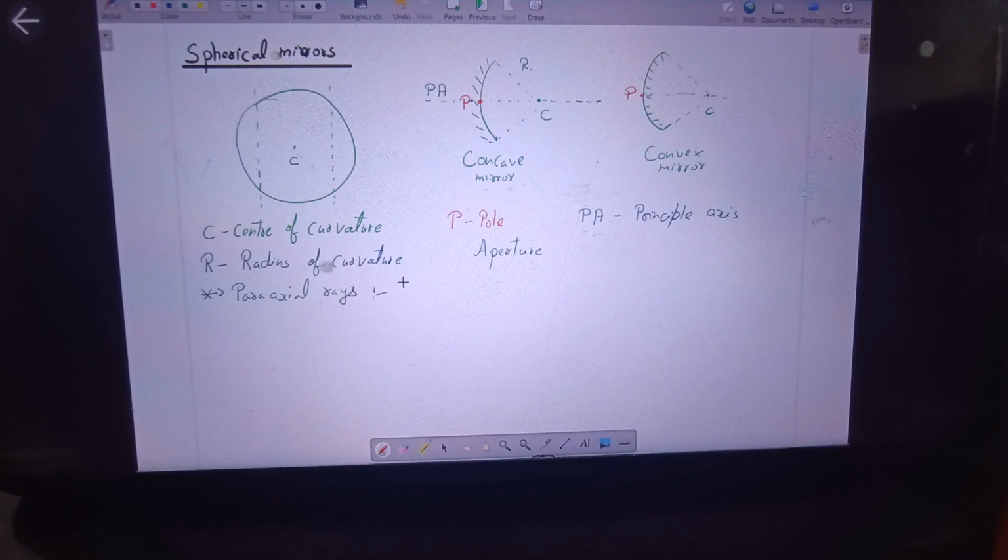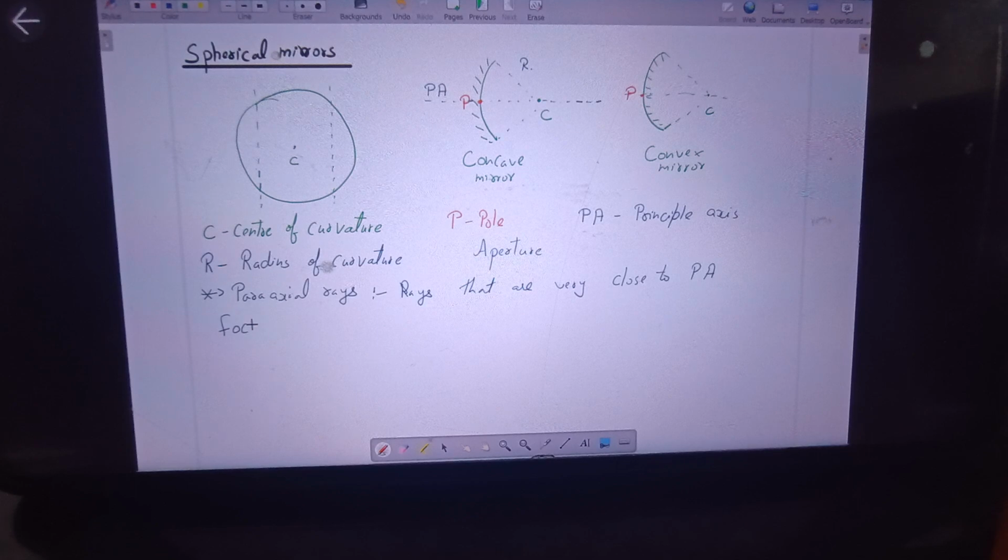Paraxial rays are the rays which are very close to the principal axis. They move quite close to the principal axis. That means they're falling on the central part of the mirror, near the pole only.